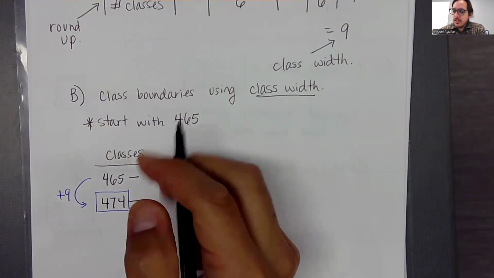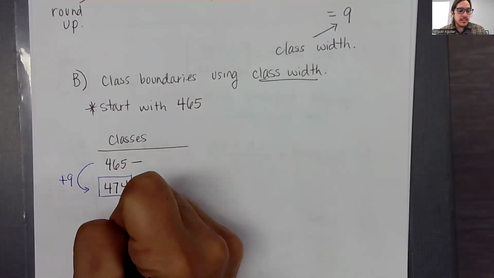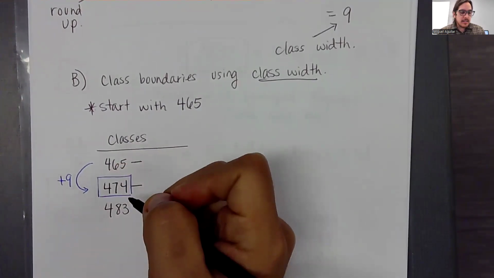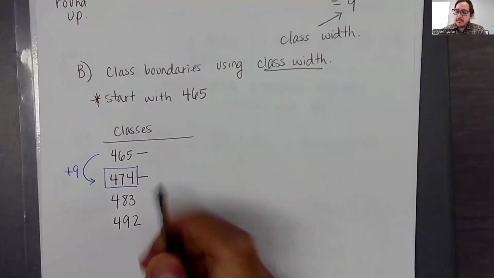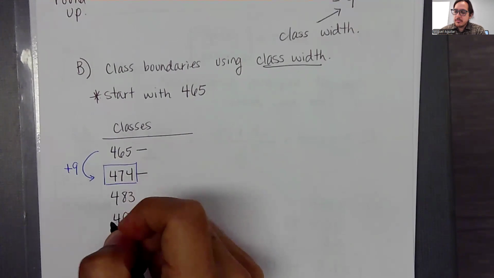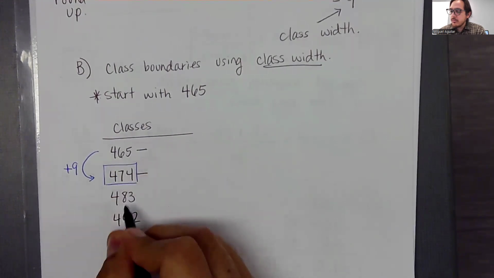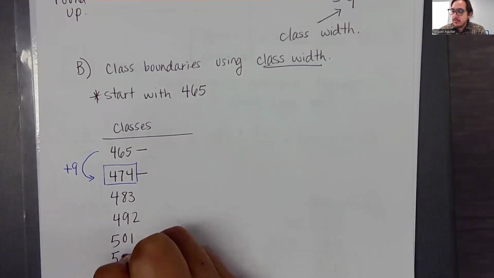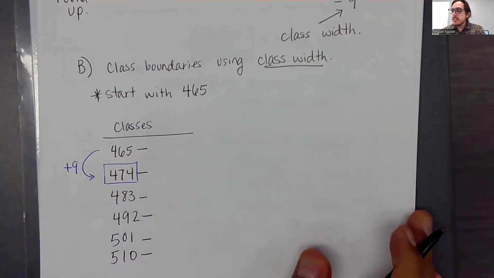Now we can do this again until we have a total of 6 classes. So we'll add 9 there, and that's going to be 483. Add 9 again, 492. That's only 4 classes. We should get to 6, so plus 9, 501. 1, 2, 3, 4, 5. And then our last one will be plus 9, which is 510. Okay, so those are our lower boundaries, lower bounds.